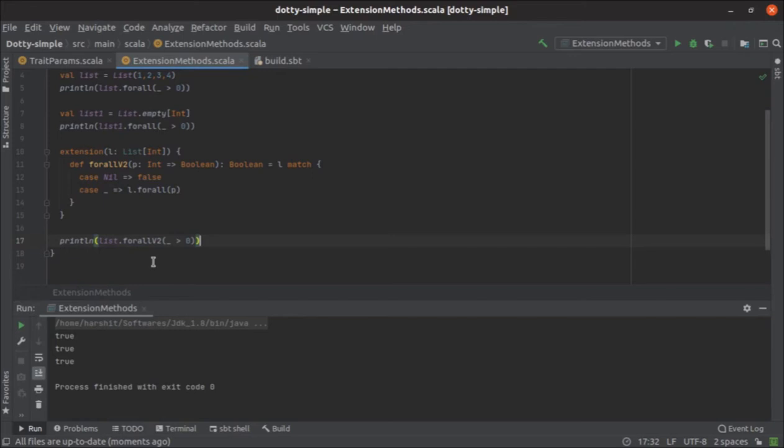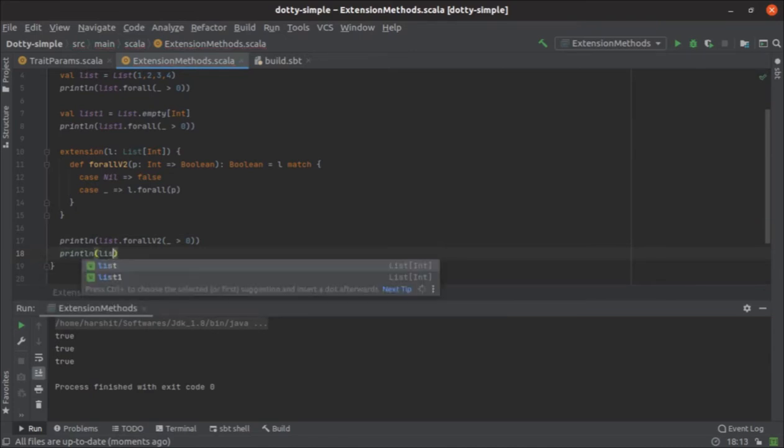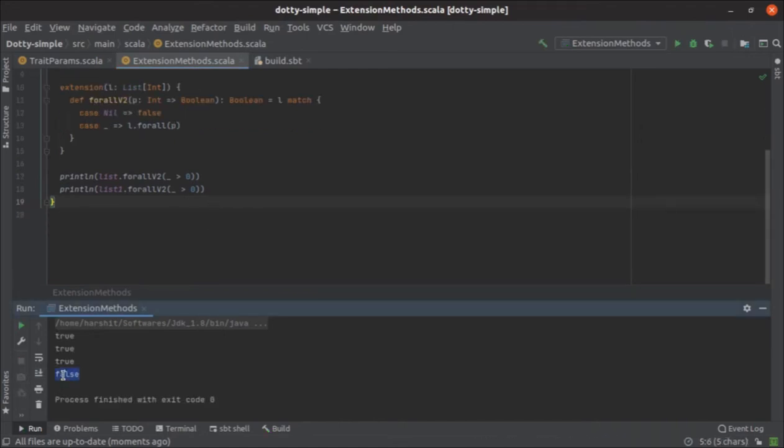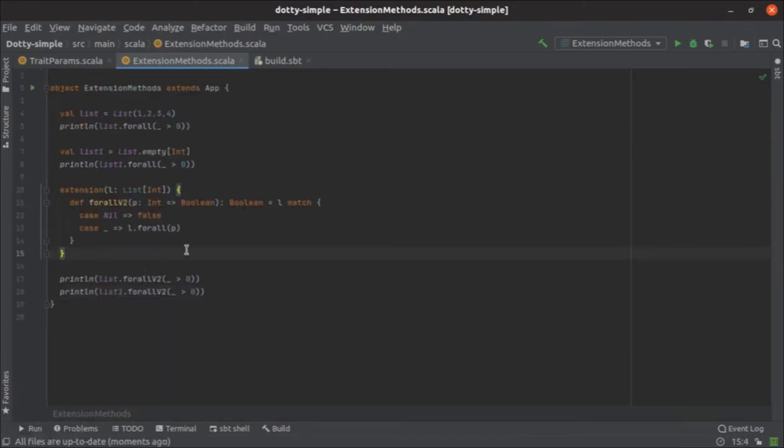Yes, so with forallV2, if this is a non-empty collection, it behaves as it is. And let's see what happens if it is an empty collection, which is list1 dot forallV2 underscore is greater than 0, and if we run here again, yeah, as you can see, you got false here. So this is how you can use extension methods.